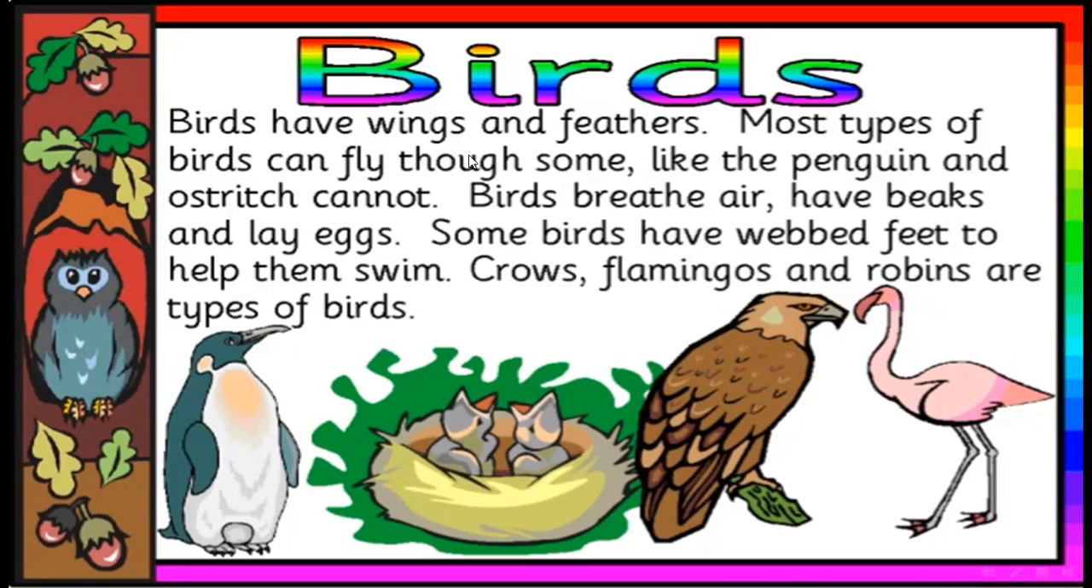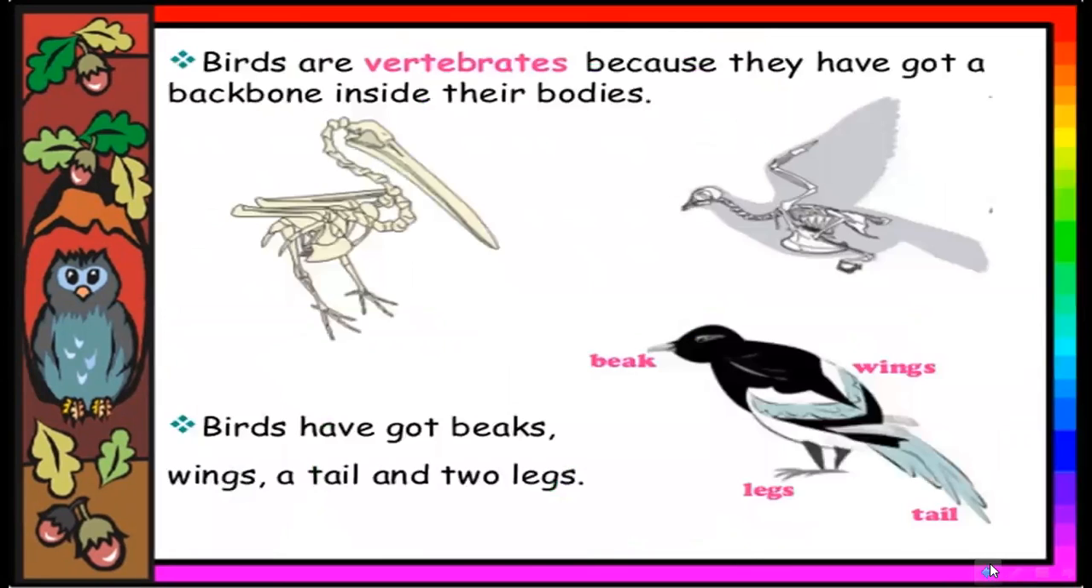Again we repeat, birds have wings and feathers. Most types of birds can fly, though some, like the penguin and ostrich, cannot. Birds breathe air, have beaks, and lay eggs. Some birds have webbed feet to help them swim. The best examples are crows, flamingos, and robins.